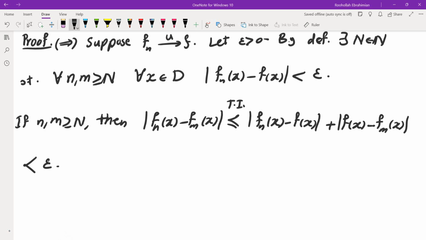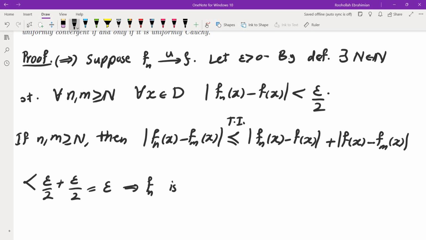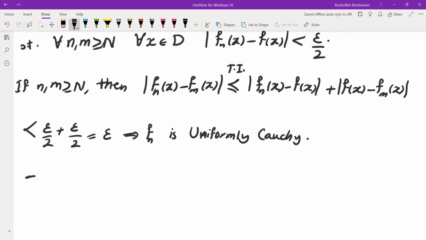Each one of these is less than epsilon because n and m are both greater than or equal to capital N. So I would like this to end up being epsilon. It ended up being 2 epsilon. So we're going to go ahead and change the initial statement into epsilon over 2, and this would give us epsilon. And this means fn is uniformly Cauchy. Okay, so this proves the forward direction, which is the easier direction.